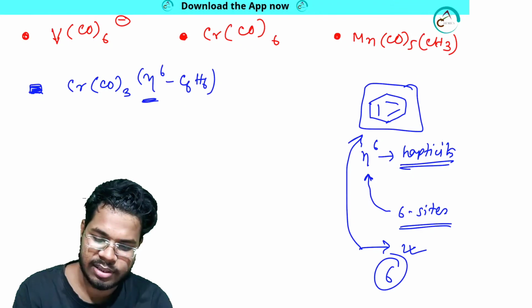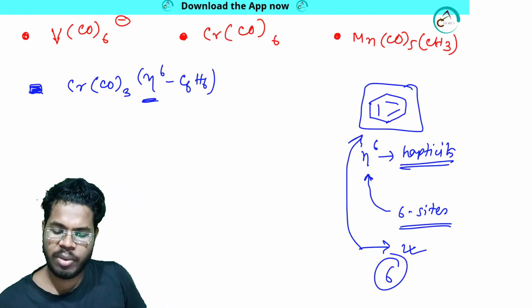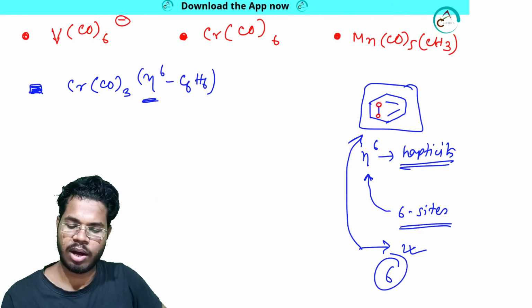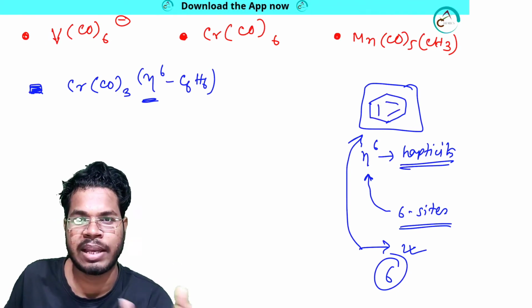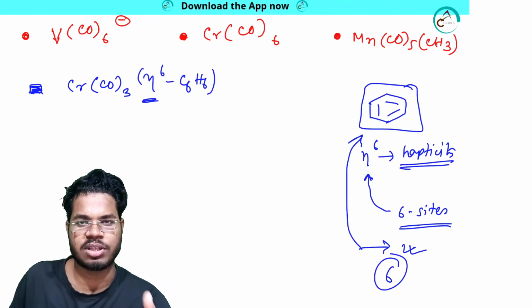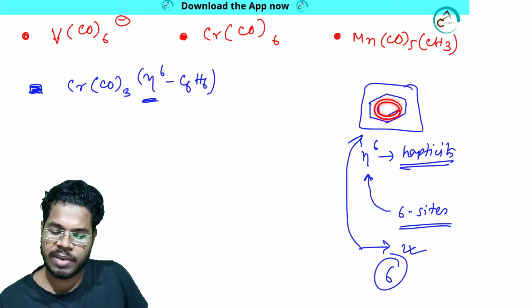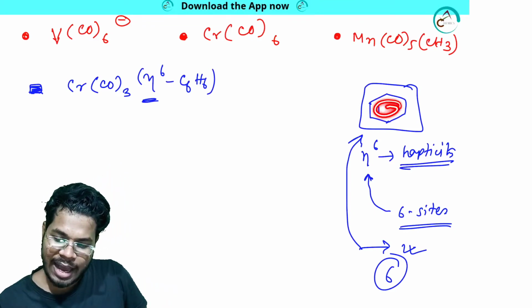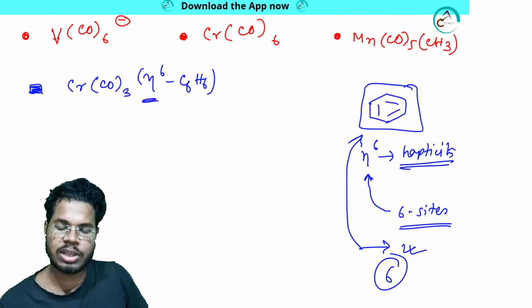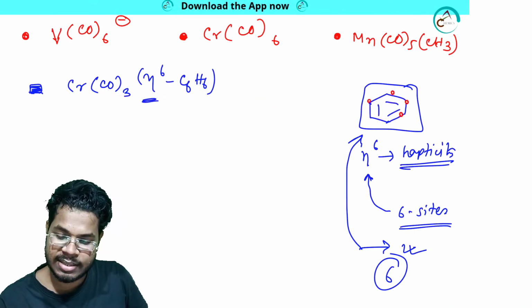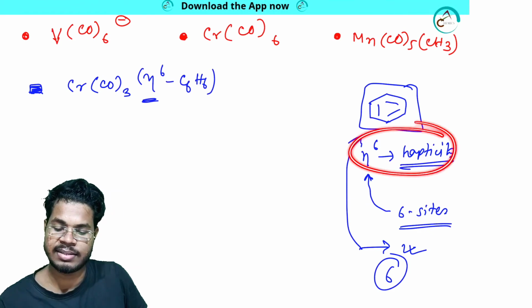How 6 electrons? Look at the system. How many pi electrons are there in the system? 1, 2, 3, 4, 5, 6. And I told you pi electrons are very weak. As pi electrons are very weak, they can donate to this metal from these 6 different sites.